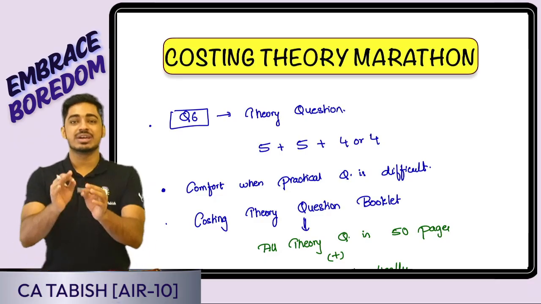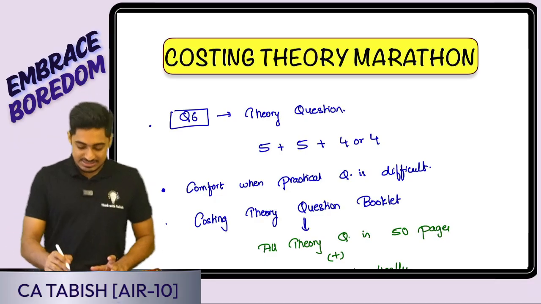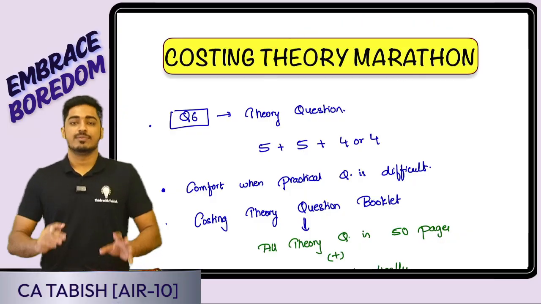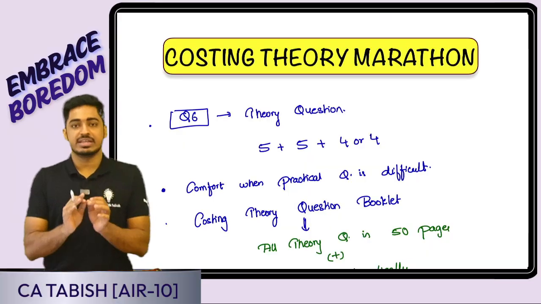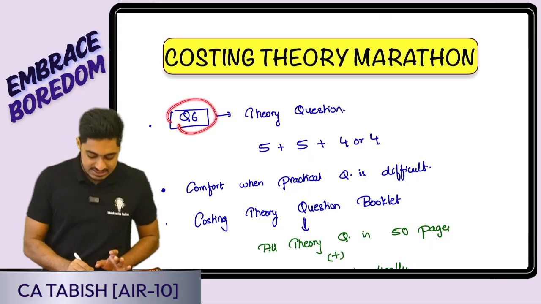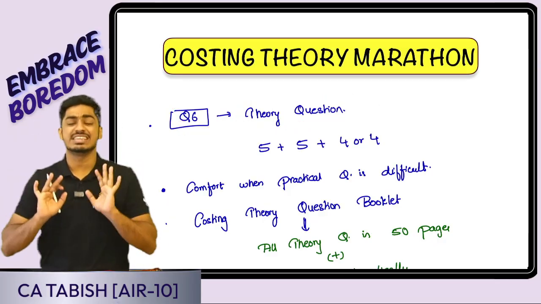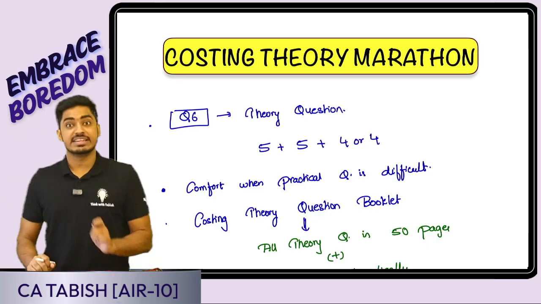To help you guys in your last leg before examination, we have come with a costing theory marathon. You might already be knowing that in the paper of costing, question number 6 is going to be a theory question. Now, most students ignore theory and go. That is not a good strategy.